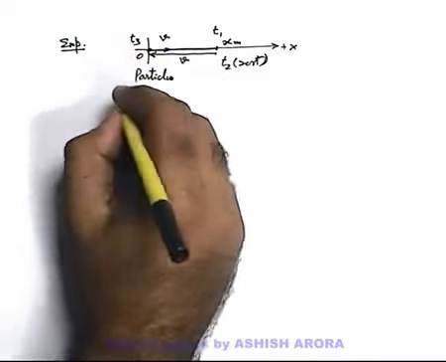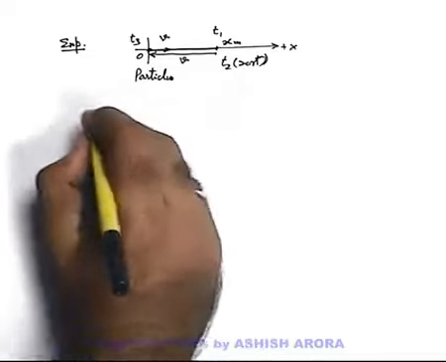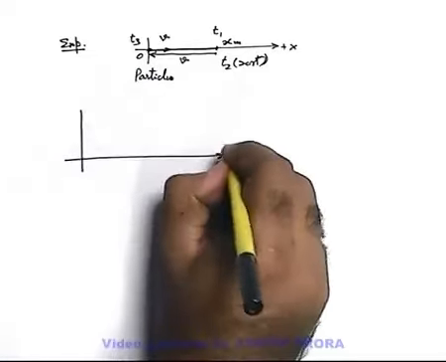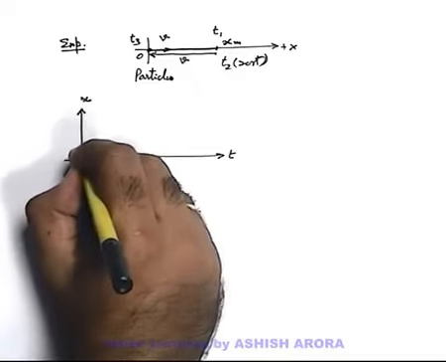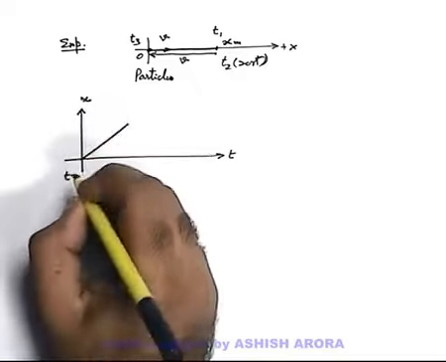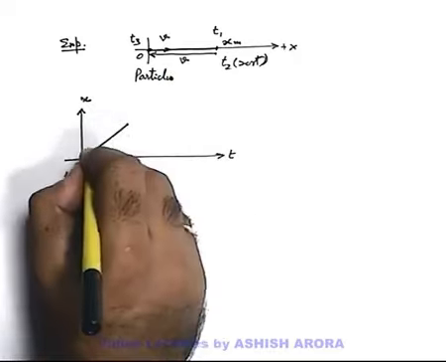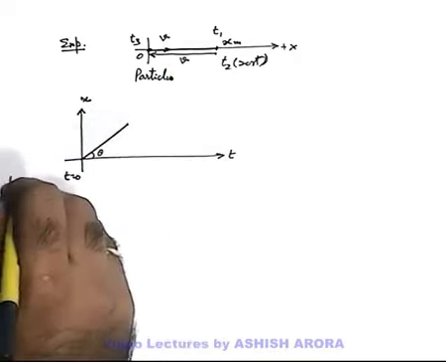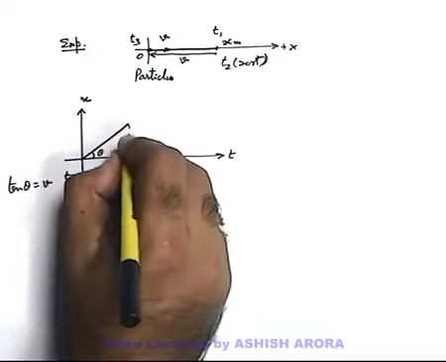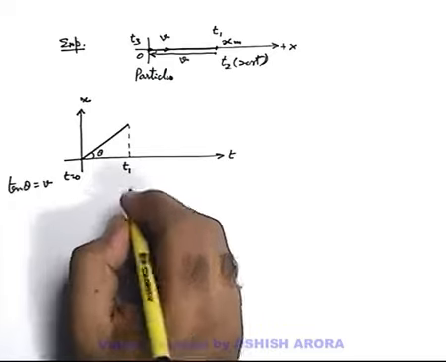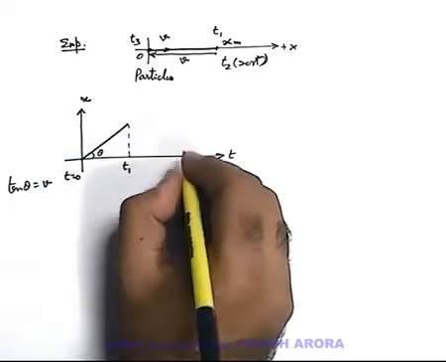Now if we draw the position versus time graph for this motion, you can simply state at t equal to 0 particle starts with a uniform velocity. Uniform velocity means the slope remains constant. Here we can write tan theta is equals to v. This was the time t1 for which the particle was moving uniformly.